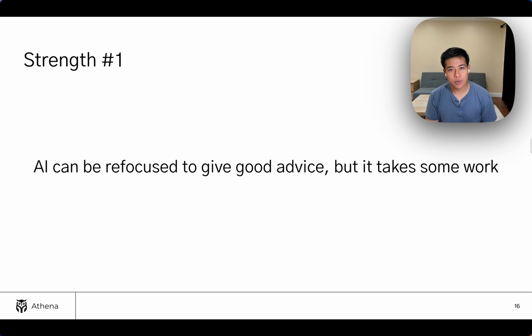So remember the weakness, right? AI was trained on Reddit posts, Quora posts. And so when it comes to college application feedback, if you just ask ChatGPT straight up, "Hey, help me brainstorm," or "Hey, give me feedback on my essay," you can think about it as kind of regurgitating what it saw online. And remember, blind leading the blind, advice that sounds good but is actually bad. And so the question is, how do we actually refocus AI? And as it turns out, there is a way to do it.